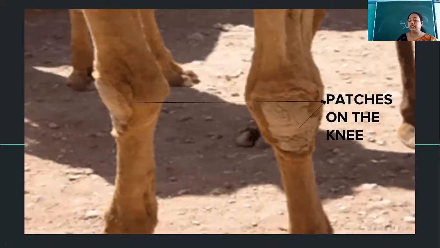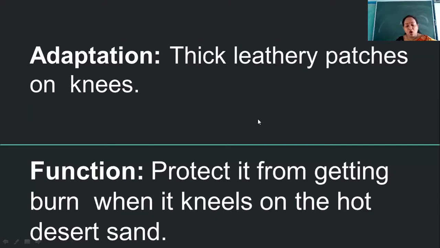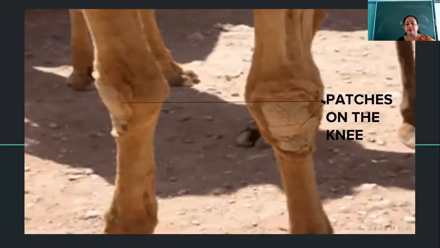So definitely these camels, when they need to sit at a place, bend their knees, and that portion goes to the hot sand. So there is the presence of patches, and this patch present on the knee protects it from getting burnt when it is kneeling down on the hot desert sand.